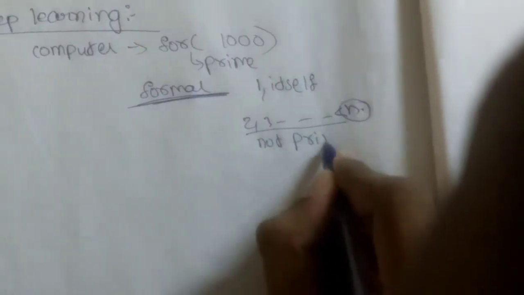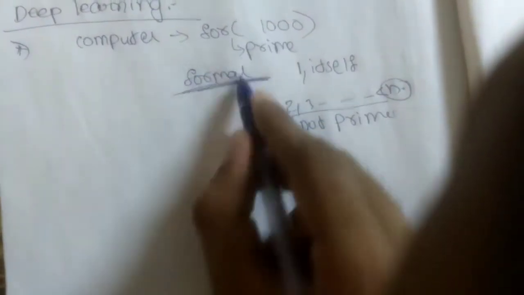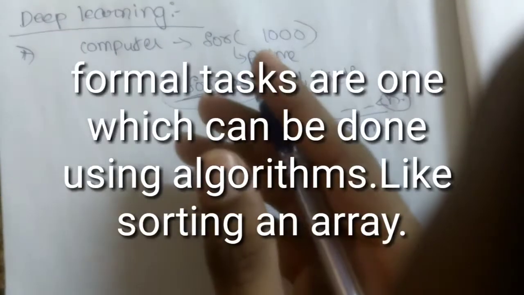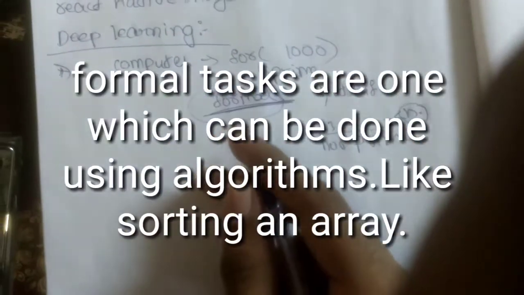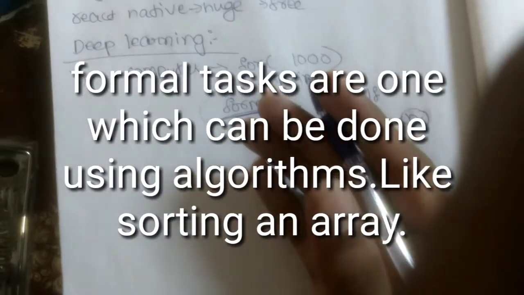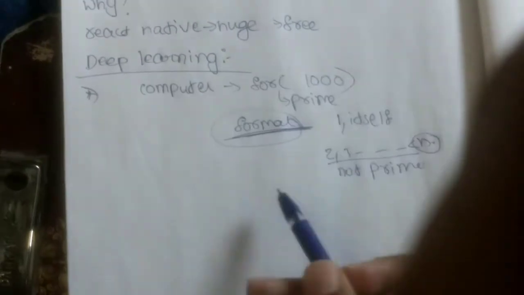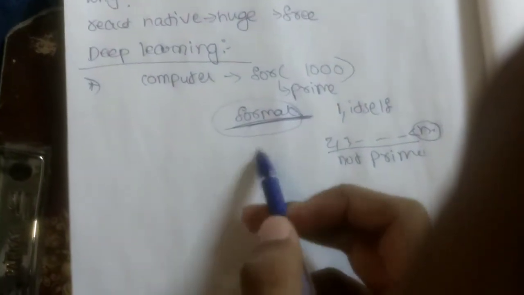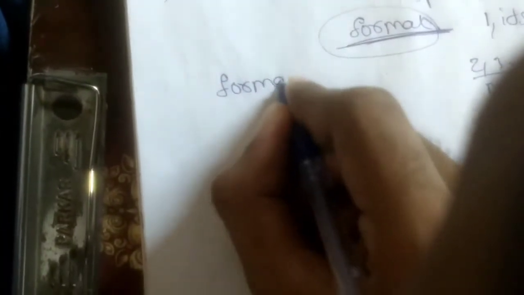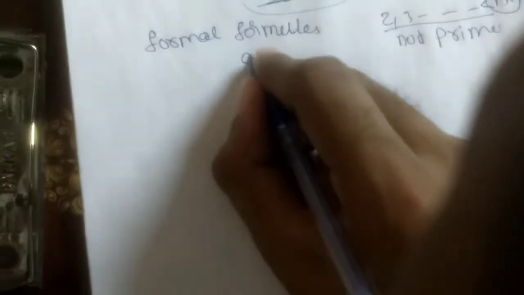In the same way, if it is any type of formal thing that you can define in mathematical terms, like modulus, where positive stays positive and negative stays negative, or derivatives or calculus, these are all formal things. They are like formulas, and you can derive them or get the results by some algorithm, right?